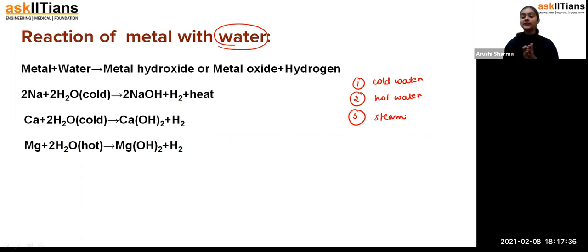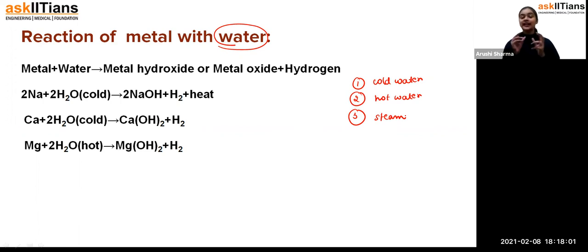In that particular condition, we say that the metal is very reactive in nature. But students, we have some different examples as well, the metals which are not that reactive. For those we have to give special conditions, like providing hot water or steam. But some metals do not even react with steam. That means they are very, very less reactive.